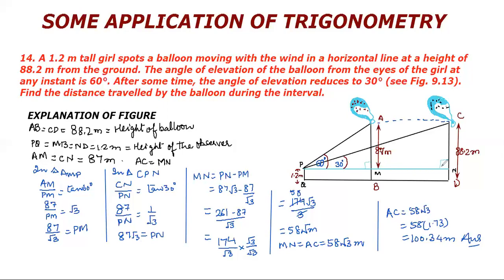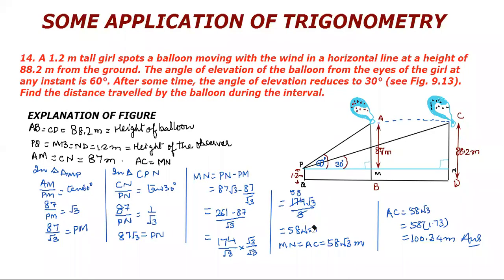To get MN, we will subtract PM from PN. You will be left with MN. So MN is PN minus PM. Put the value that you have calculated: 87 square root 3 minus 87 upon square root 3. Take LCM, subtract it and rationalize. You will get that it is equal to 58 square root 3 meters.